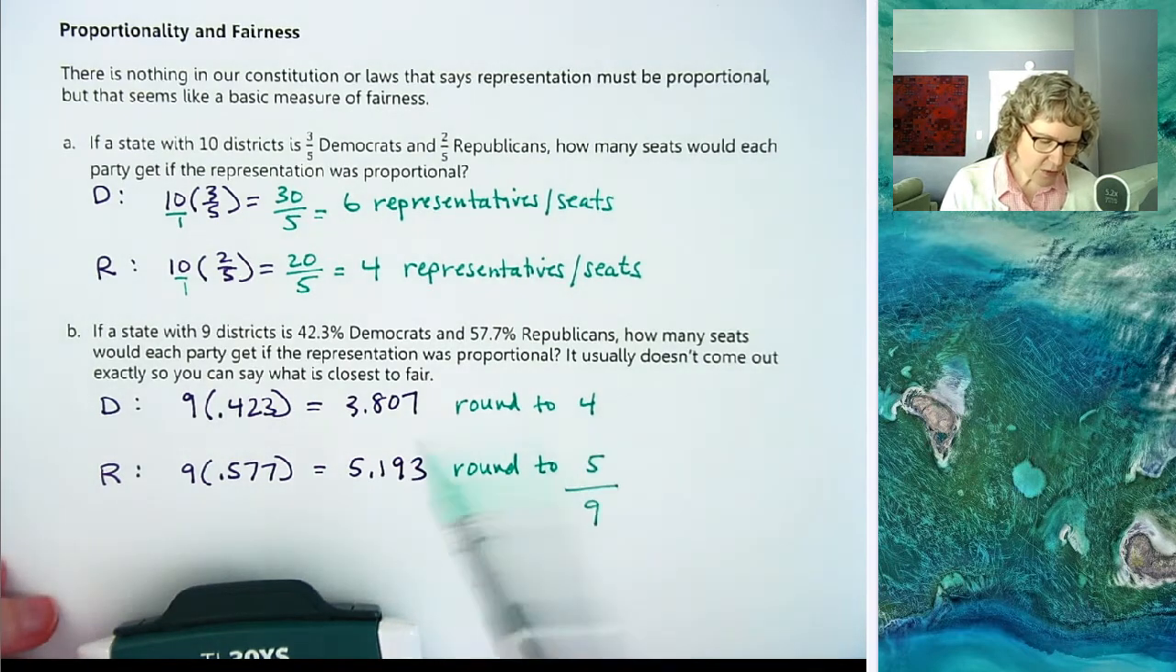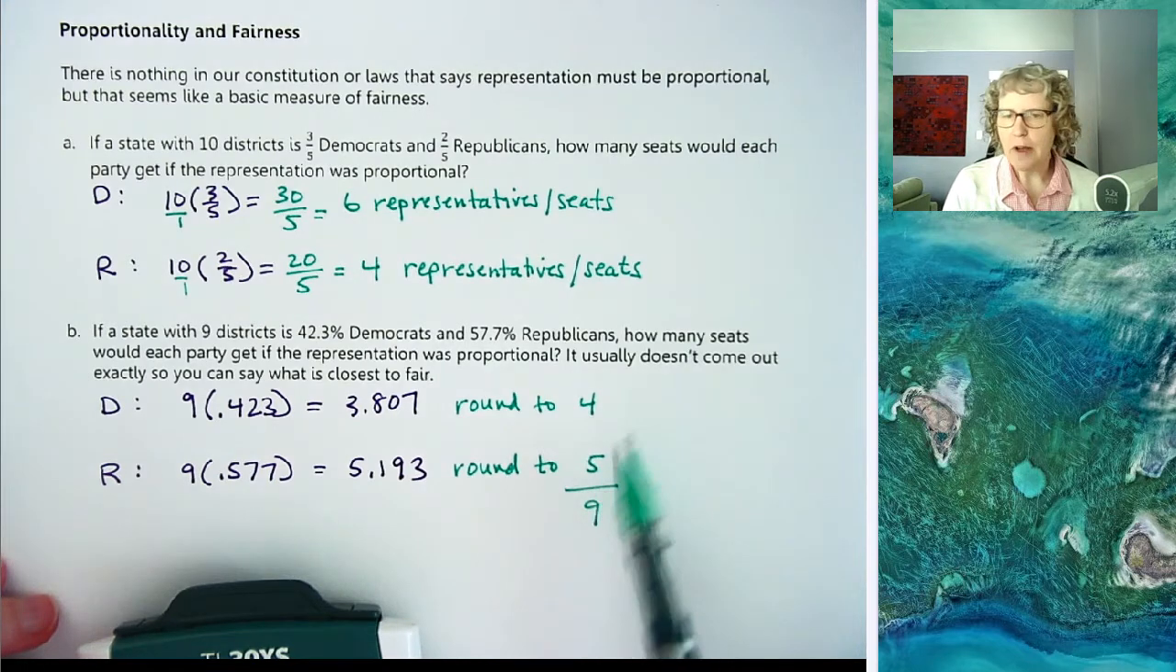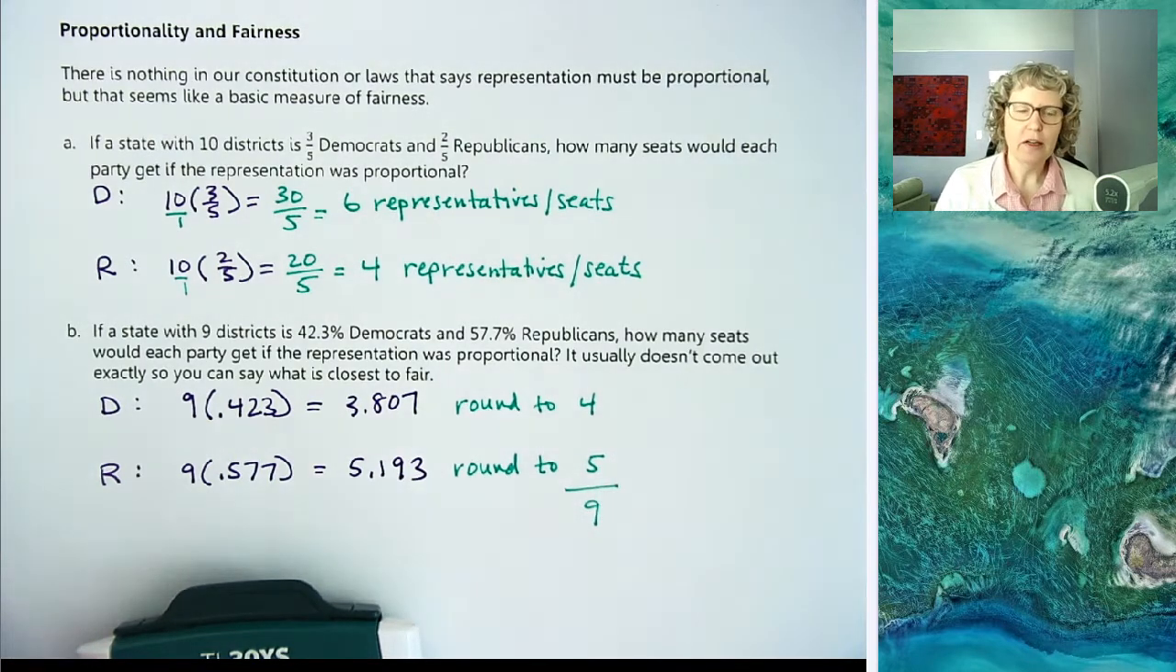Sometimes if it's close, you might say, well, either 4 to 5 is fair, or 5 to 4 would also be pretty fair. Sometimes there's two that are pretty close together. So we just want to say which combination is closest to fair, as close to fair as we can get with the given numbers.